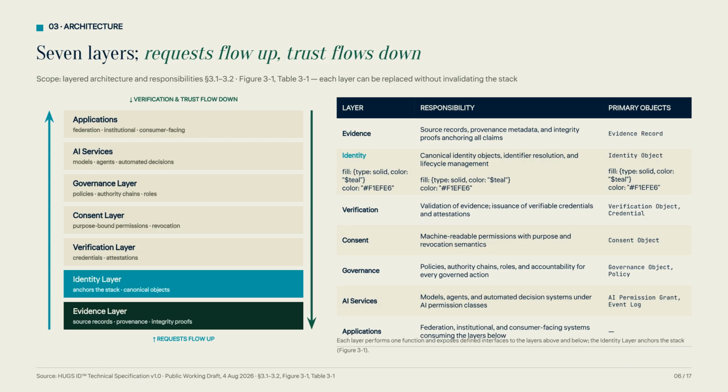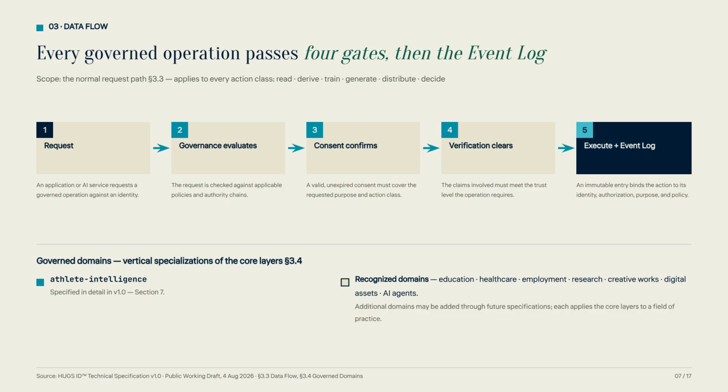Our architecture is built on 7 layers. As requests flow up through the stack, trust flows down, ensuring that each layer performs a specific, replaceable function while maintaining defined interfaces. Every governed operation must pass through 4 distinct gates before being finalized in the event log. This process covers identity, governance, consent, and verification, ensuring total accountability.